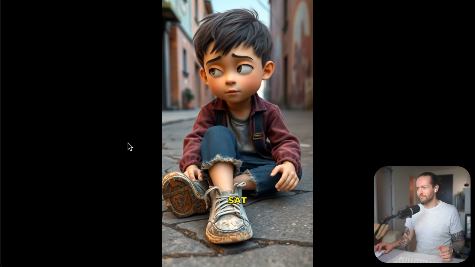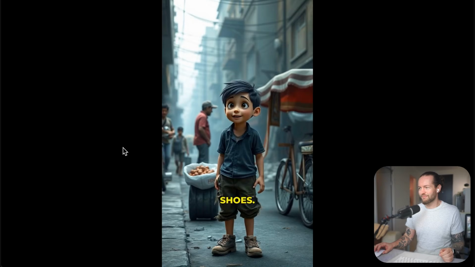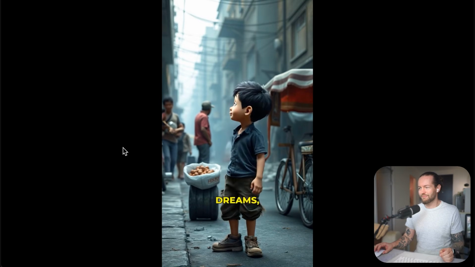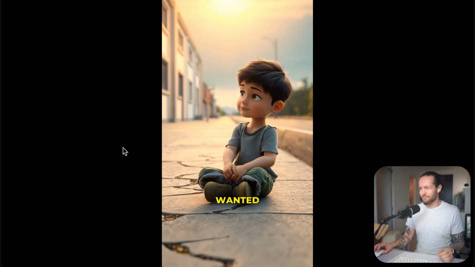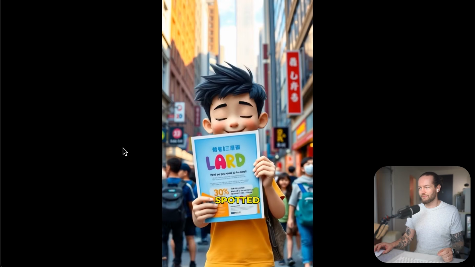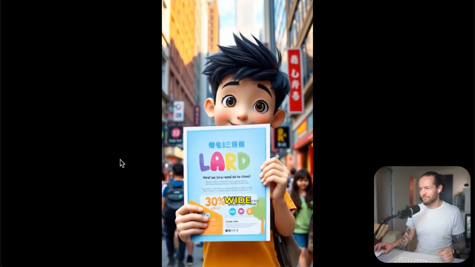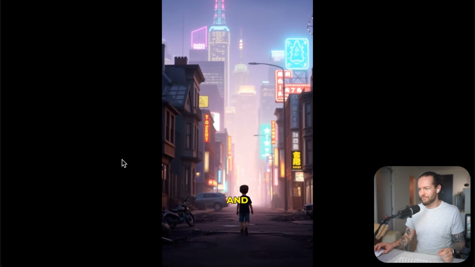The young boy sat on a cracked sidewalk, wearing torn clothes and dusty shoes. His eyes were full of dreams, but his world was filled with struggles. He desperately wanted a better life, more than just survival. One day he spotted a flyer for a citywide talent contest with a grand prize, a scholarship and cash.